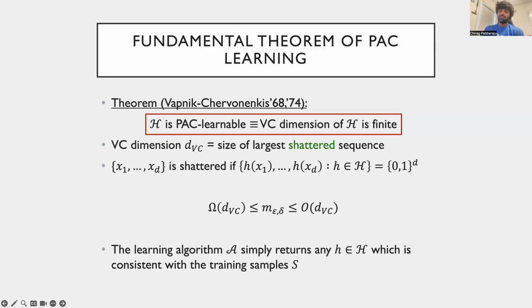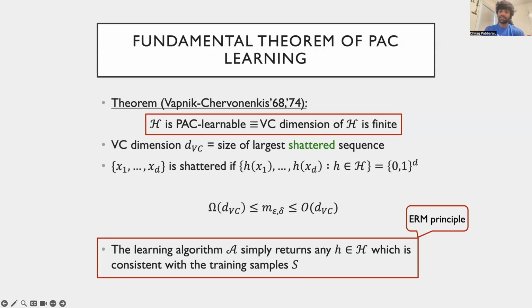Furthermore, when the VC dimension is finite, the algorithm which simply returns any member of the hypothesis class consistent with the input labeled instances successfully achieves the PAC learning guarantee. This is known as the celebrated empirical risk minimization, or ERM, principle. The ERM principle is what guides most practical machine learning algorithms towards the task of attaining 100% accuracy on training data.